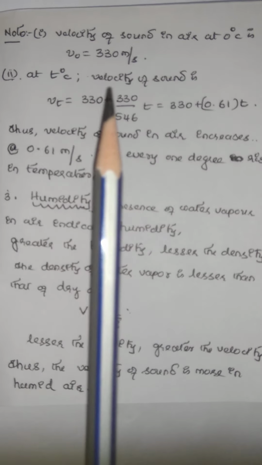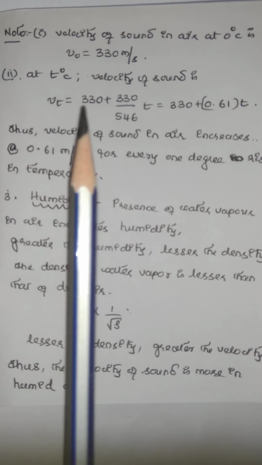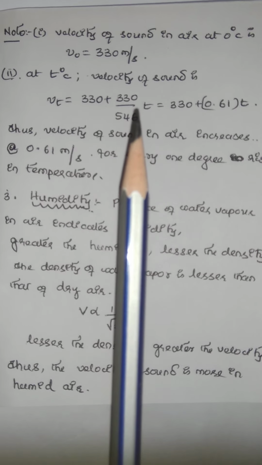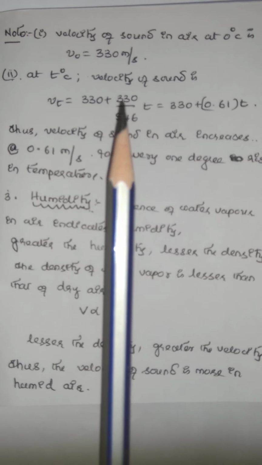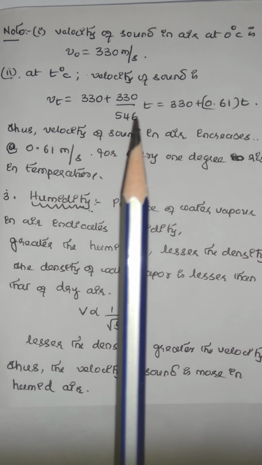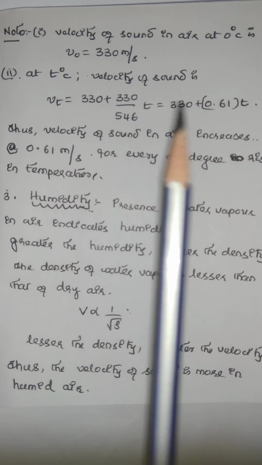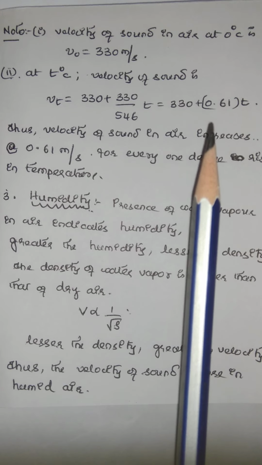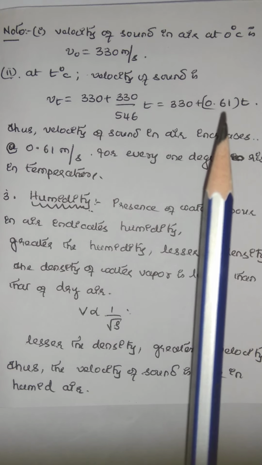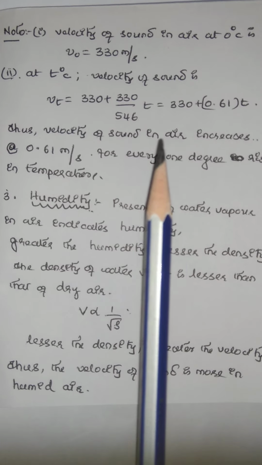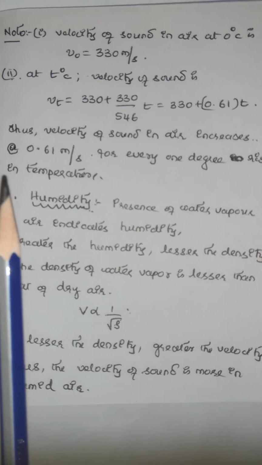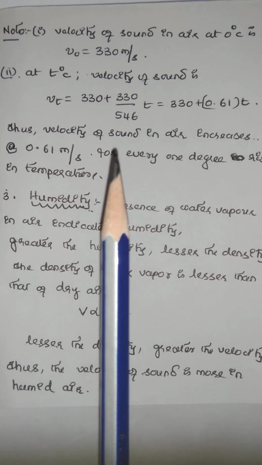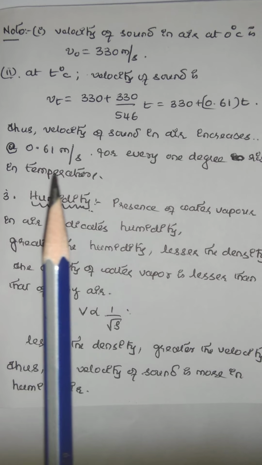At T degrees Celsius, velocity of sound is given by Vt is equal to 330 plus 330 by 546 into T. That is equal to 330 plus 0.61 into T. This 0.61 indicates that the velocity of sound in air increases at the rate of 0.61 meters per second for every 1 degree rise in temperature.